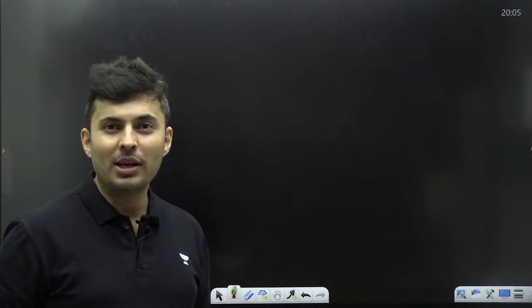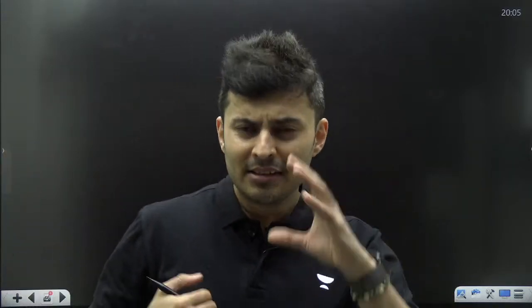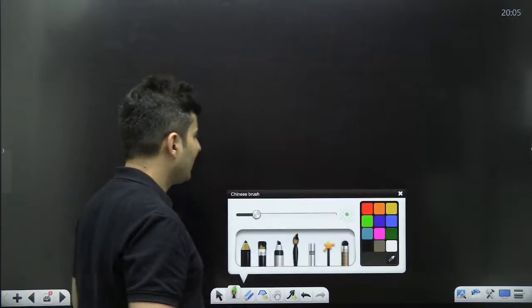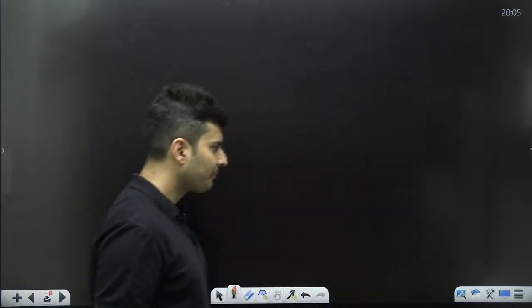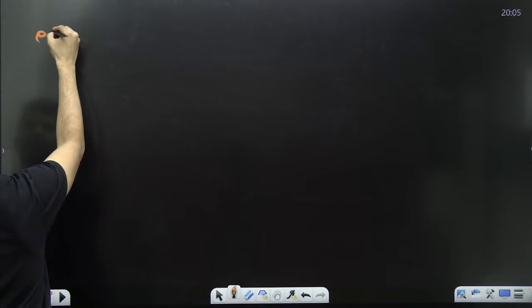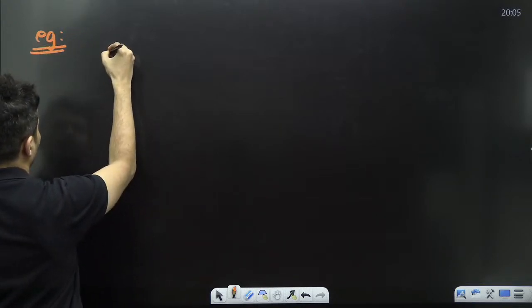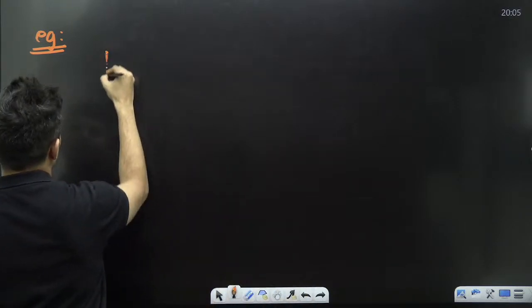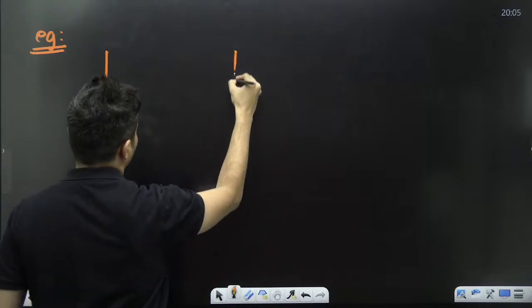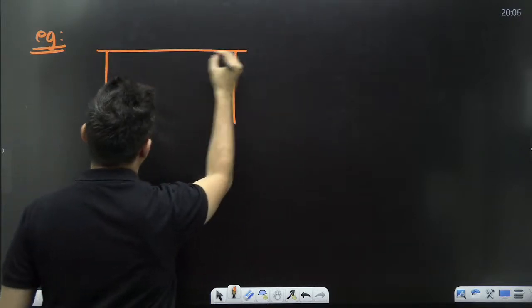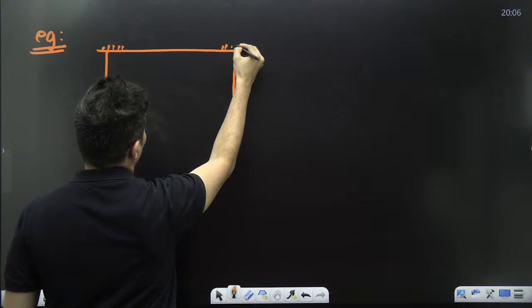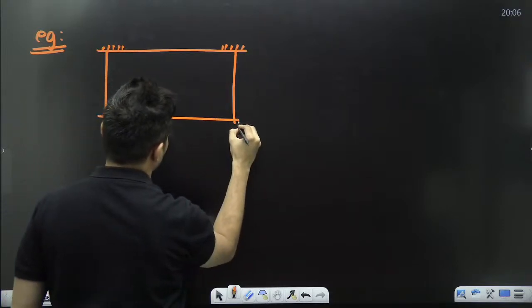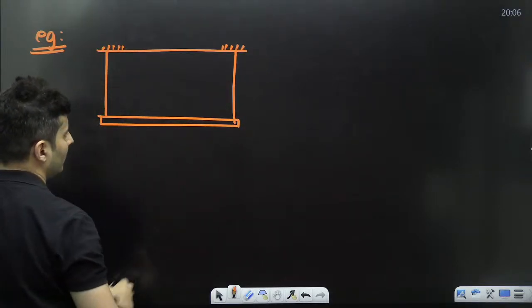There could be a question where a body is in equilibrium and you have to find something about that equilibrium. Say for example, imagine this string and this string together, which are hanging from the roof. They are supporting a rod.